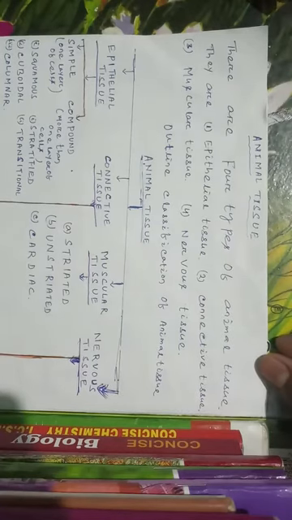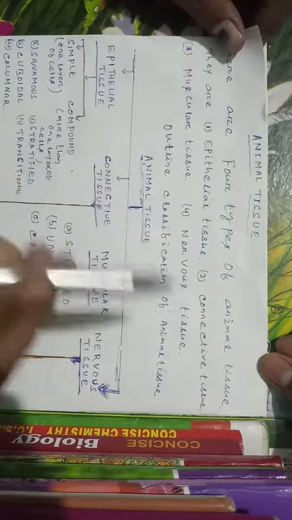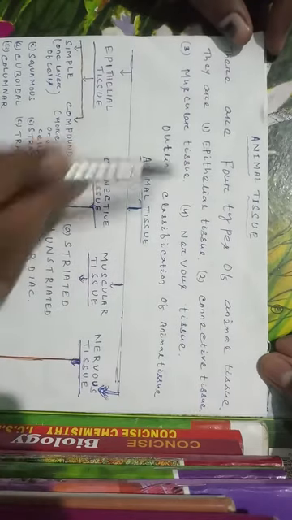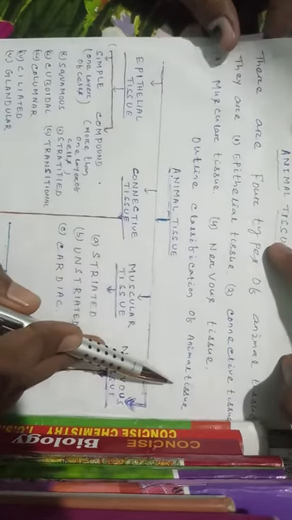Students, in the previous class we have already read about plant tissues. In this class we have to read about animal tissue. There are four types of animal tissue. They are epithelial tissue, connective tissue, muscular tissue and nervous tissue. The outline classification of animal tissue.